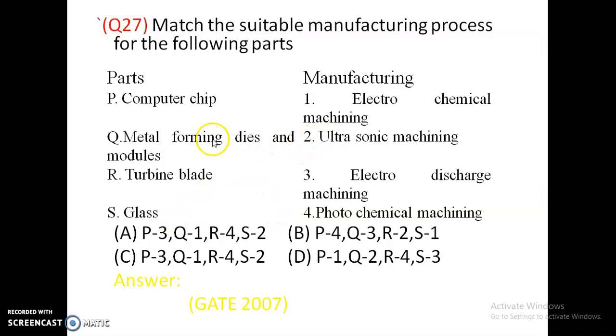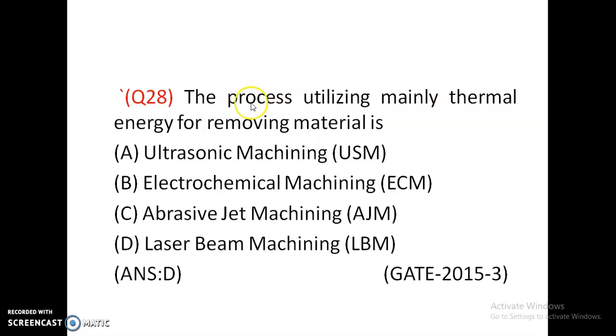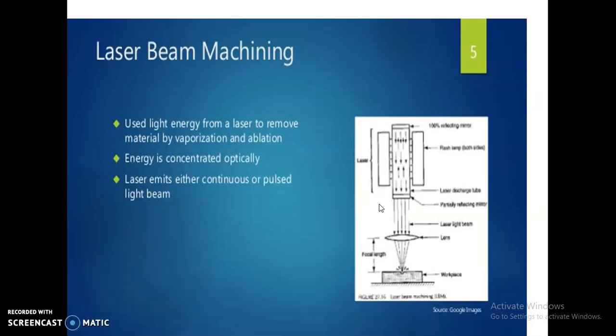Metal forming dies and punches are made by the EDM process, and turbine blades are made by electrochemical machining. The process utilizing mainly thermal energy for removing material, among ultrasonic machining, ECM, AJM and LBM, is laser beam machining.